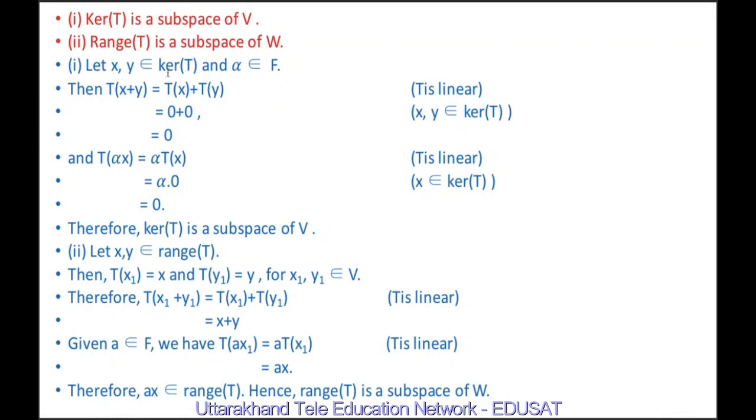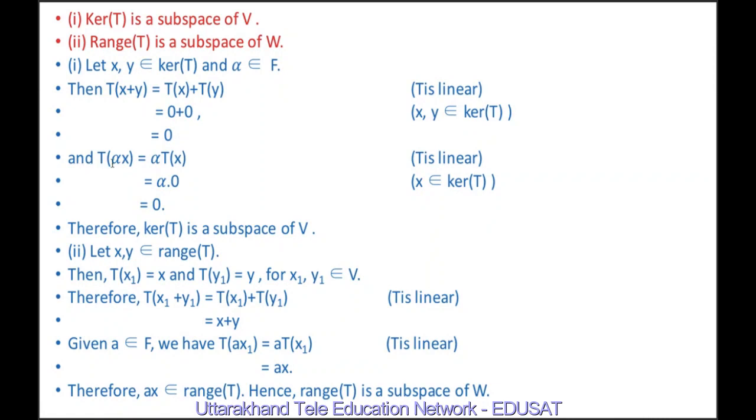Let x and y belong to kernel of T and alpha belong to F. Therefore, T of x plus y equals Tx plus Ty because T is linear and it preserves vector addition. Because x belongs to kernel of T, Tx equals 0. Because y belongs to kernel of T, Ty equals 0. So this is 0 plus 0 equal to 0.